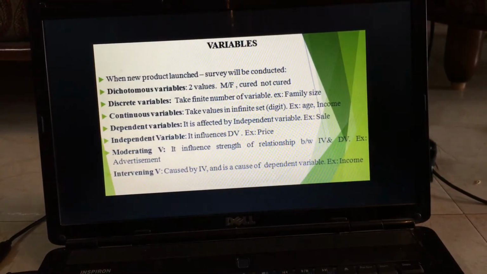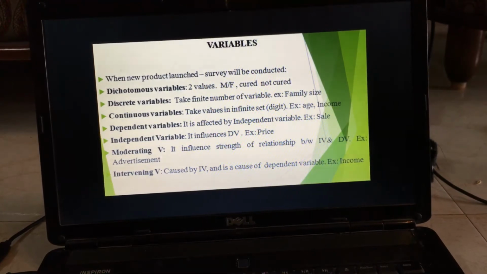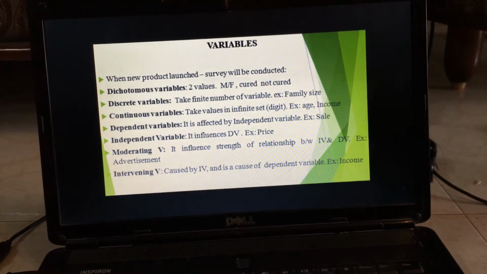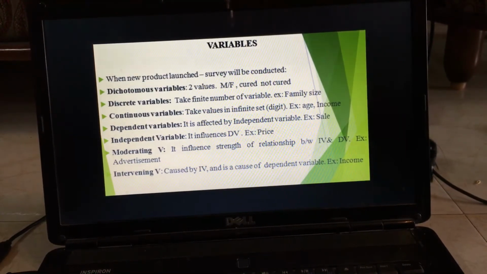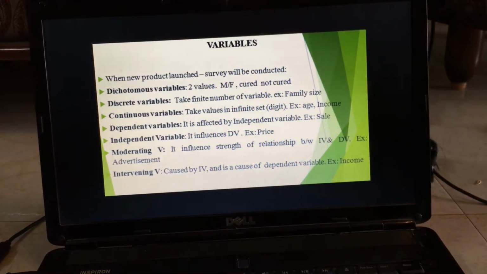Then comes a dependent variable. Dependent variable is affected by the independent variable. This is about the sale which I will be studying. Then comes independent variable. Here I will study the variable which is influencing the sale. Price obviously is influencing. I will study what price I am going to fix. Then comes moderating variable, which influences the strength of the relationship between the independent variable and dependent variable. Advertisement is also influencing, so we will study the advertisement there.